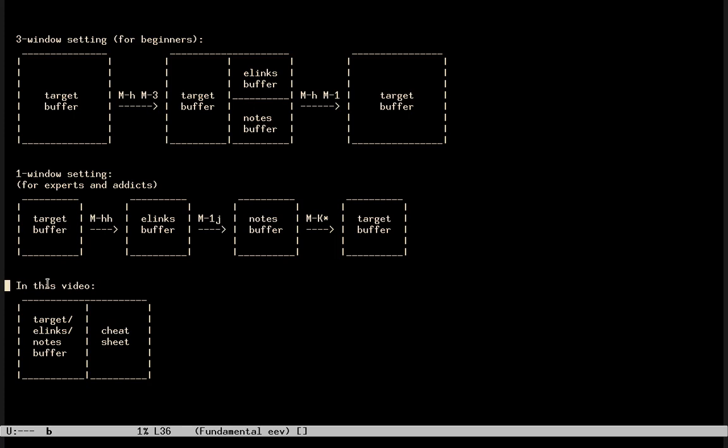In this video, I'm going to use a variant of the one window setting in which everything is going to happen in the window at the left, and the window at the right is going to be unchanged for most of the time. And in the window at the right, I'm going to show a cheat sheet with what I want to present in the demo, because my memory is very bad, so I need to cheat a bit.